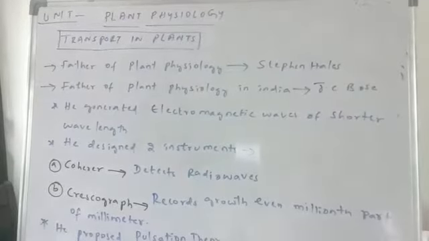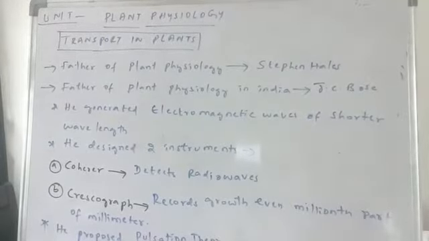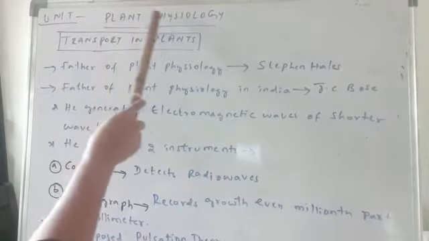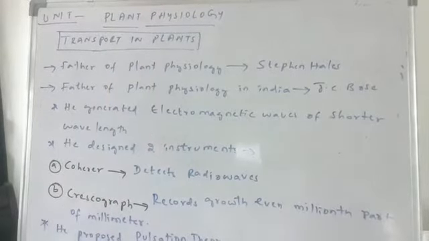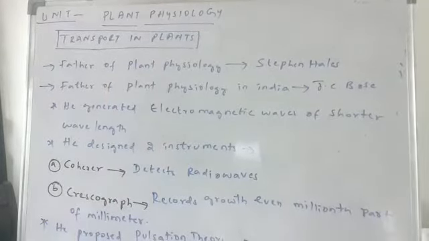In this class, we are going to start with a new unit which is plant physiology. In this unit, we will learn about the functional aspects of the plant, like how the plants absorb various nutrients, minerals from the soil. Later, how the minerals are transported to various parts of the plant, how the water is transported to various parts of the plant, and also food transport.